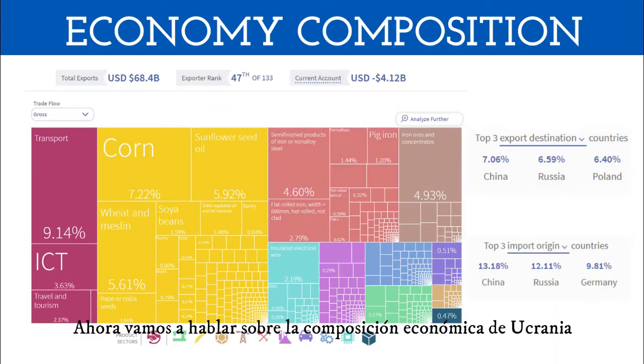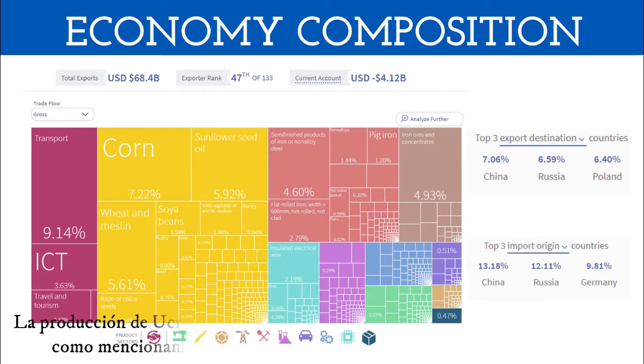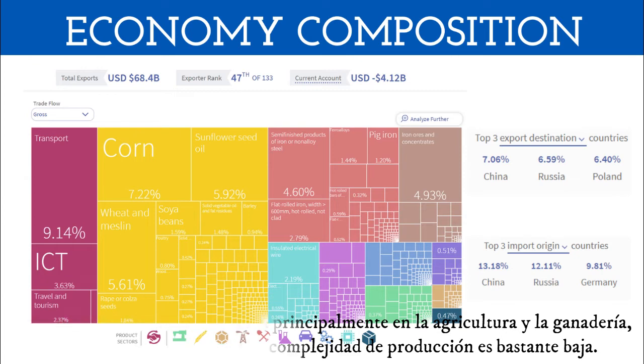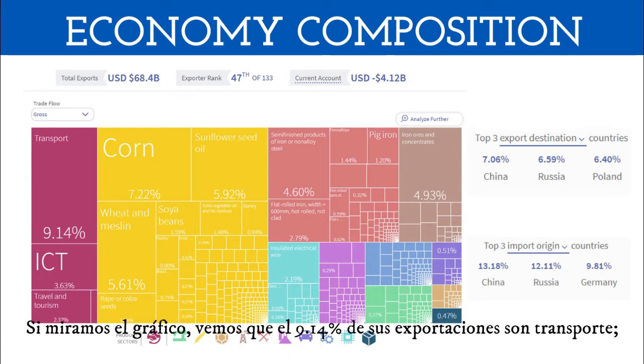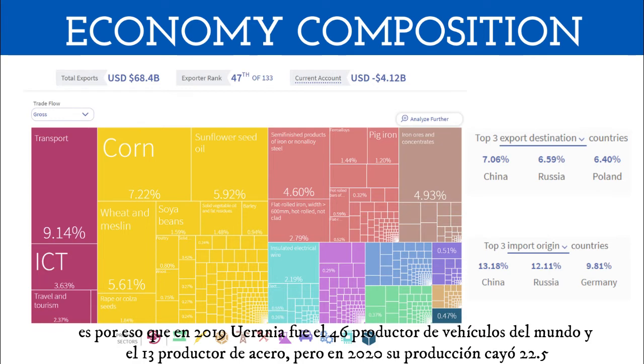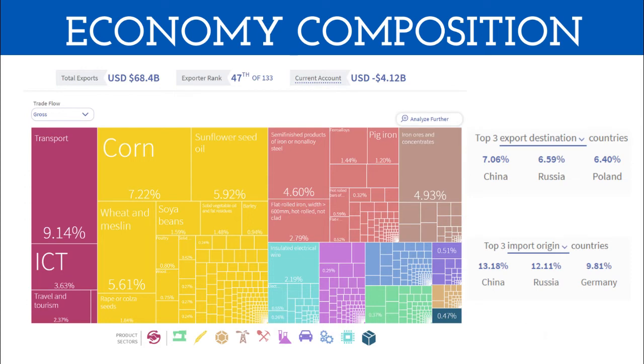Now, we're going to talk about the economic composition of Ukraine. Ukraine production is mainly based on agriculture and livestock. As we mentioned before, its production complexity is pretty low. If we look at the chart, we can see that 9.14% of its exportation are transport. That's why in 2019, Ukraine was the 46th largest producer of vehicles in the world and 13th largest producer of steel. But in 2020, its production fell by 22.5%.